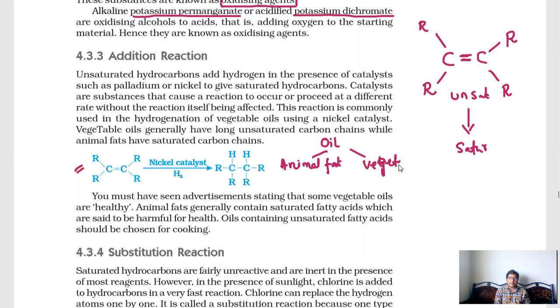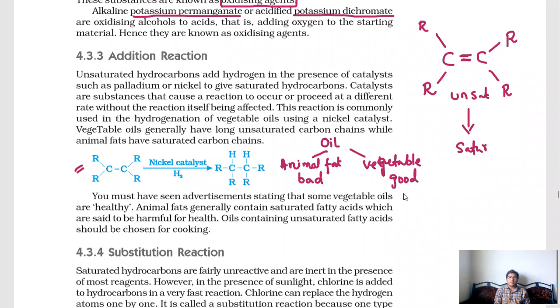Two types of oils we have: animal fat and vegetable oil. Basically, which oil is good for our health? Vegetable oil is good for our health. Animal fat oil is bad for our health.